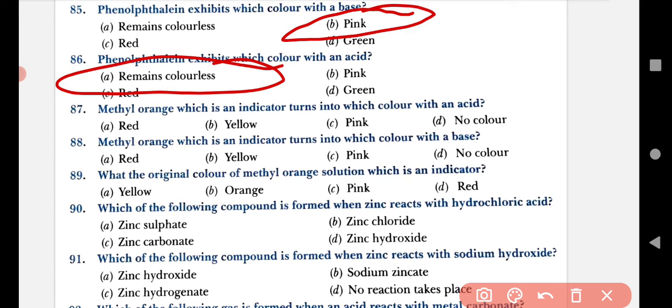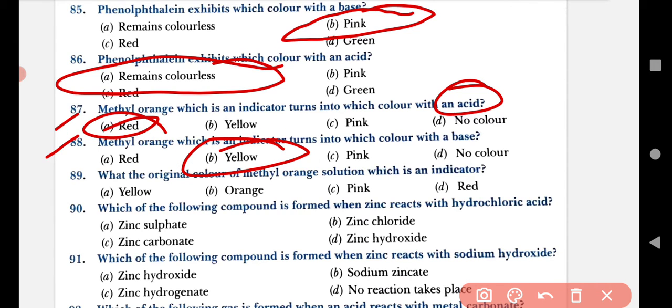So in question 87, methyl orange is an indicator. In acid, it gives a red color, while in base it gives a yellow color. So you can understand both questions 87 and 88.